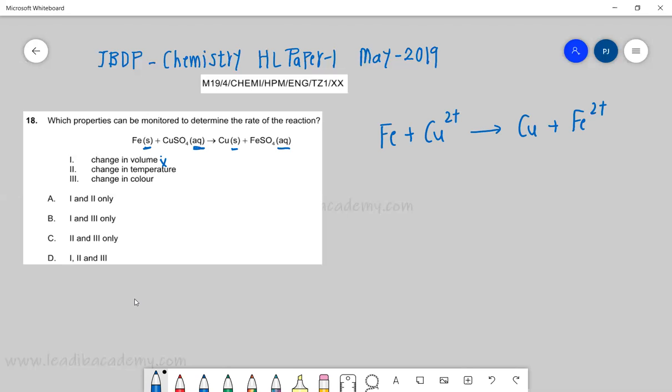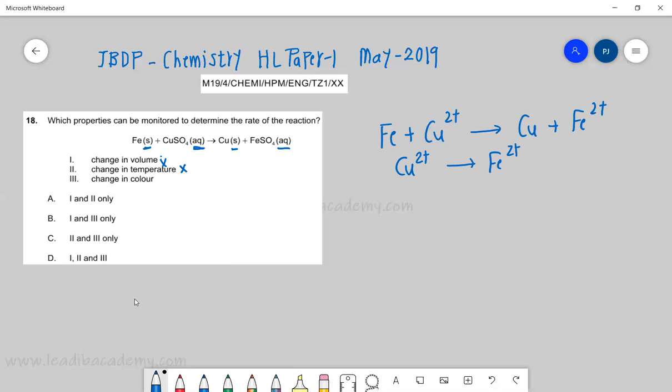So this is out. What about the change in temperature? We cannot really comment, because there is no information available at all. What about the change in color? Absolutely. Earlier there were copper ions, which have a distinct color, and that is being changed to Fe2+. So there has to be a distinct change in the color of the solution.